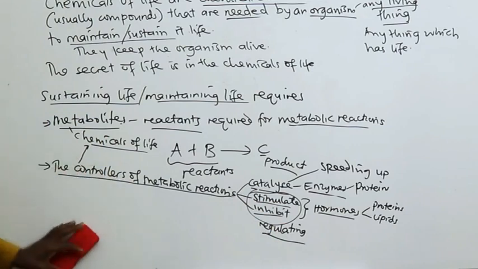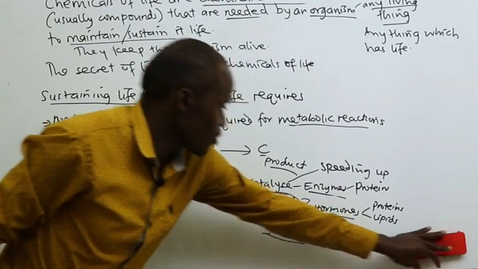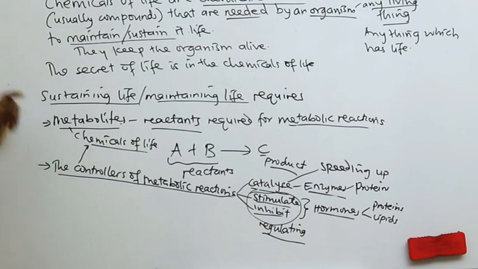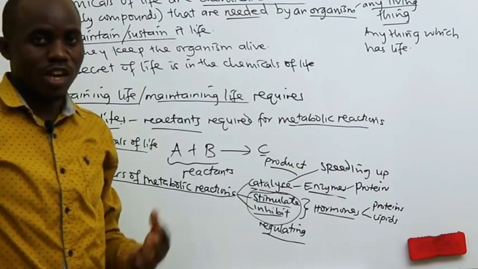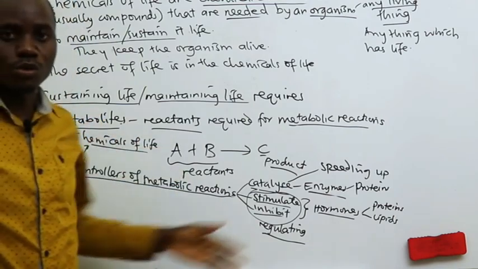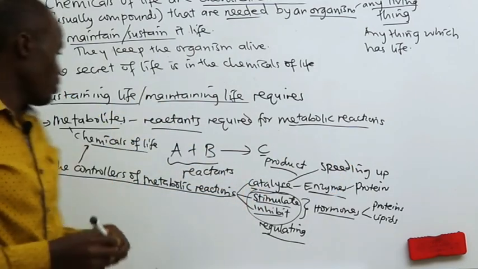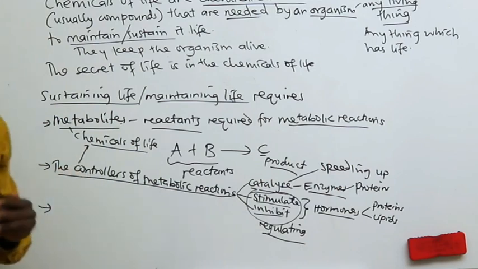So those are the controllers, and they are chemicals of life. I'm trying to show you how it is relevant for us to have these chemicals in our bodies, because there is no way you can live without certain metabolic reactions taking place in the body. You can't live. So you need the metabolic reactants to allow those chemical reactions to take place, and you need these controllers. Then another important thing we need to sustain life is structures.